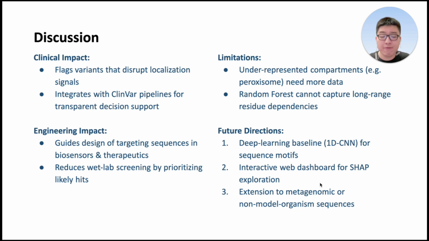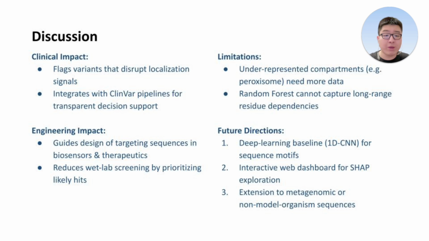Clinically, our pipeline can flag variants that disrupt localization signals and integrate these SHAP profiles into ClinVar for transparent pathogenicity assessments. However, limitations do include sparse data for rare compartments, and there is a need for models that capture long-range sequence motifs. Therefore, we will implement a one-dimensional convolutional neural network to learn discontinuous motifs, deploy a web dashboard for interactive protein exploration, and extend our framework to metagenomic and non-model organism datasets.